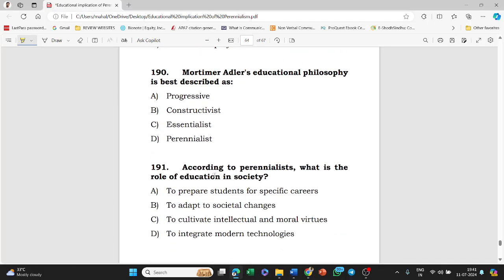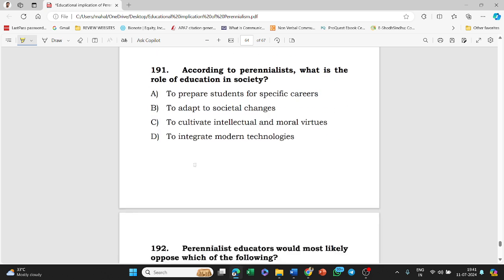Adler's educational philosophy is best described as progressive, constructivist, essentialist, perennialist. Option D, that is perennialist, is the right answer.